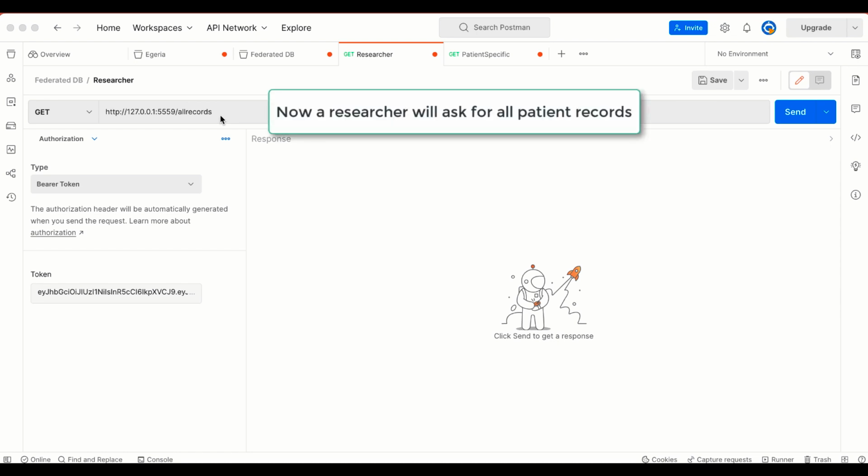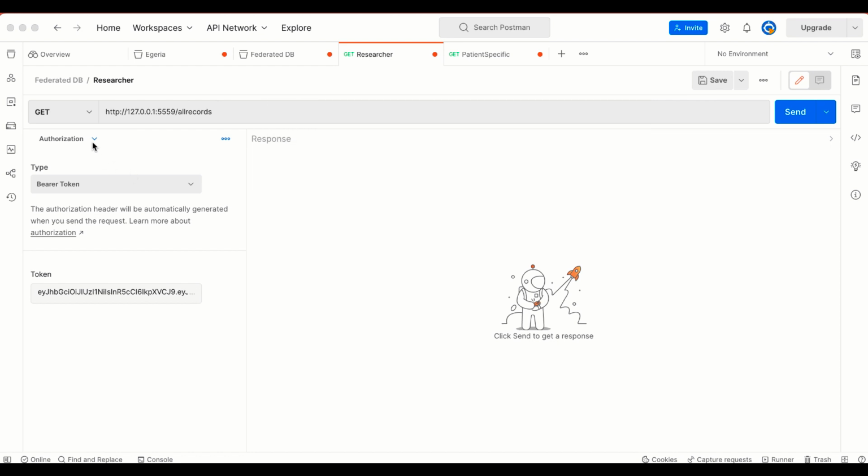The researcher will now request all FHIR observations for a medical study. Similar to the previous case, a JWT will encode the requester role, which this time is researcher. Note that the REST endpoint is now all records.